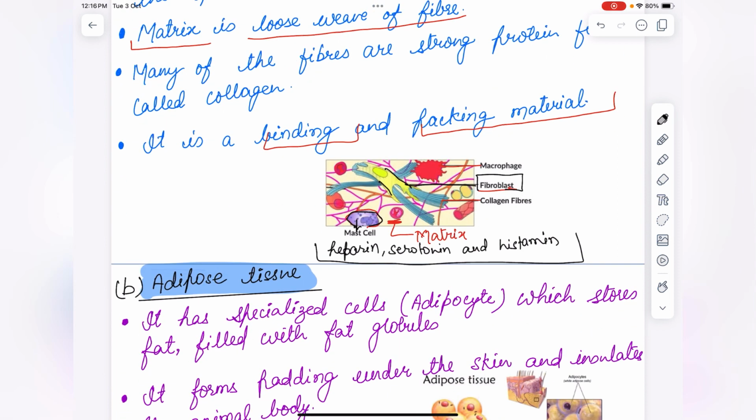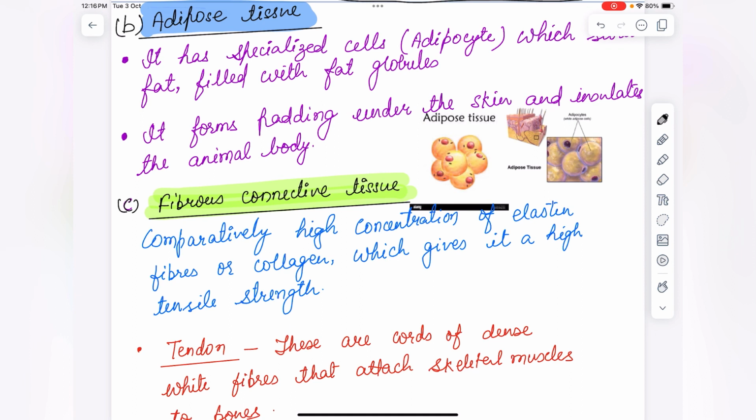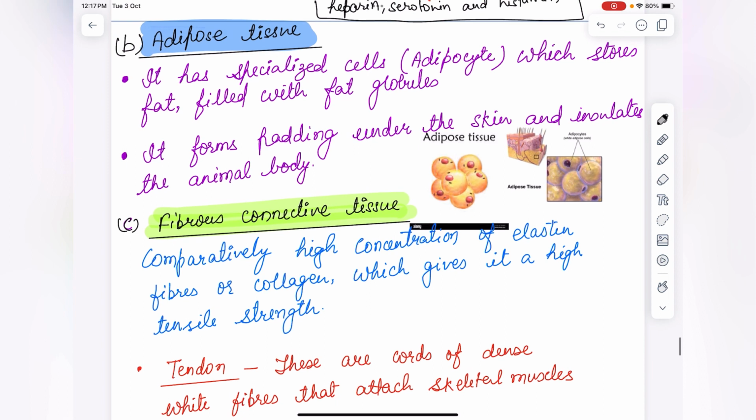Now next is adipose tissue. It has specialized cells called adipocytes, which store fat, filled with fat globules. These cells store fats in small globules. It forms padding under the skin and insulates the animal's body.